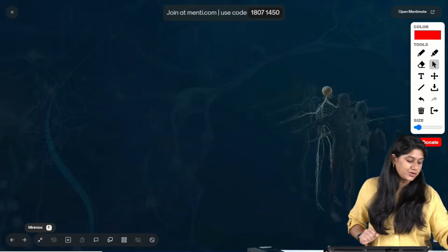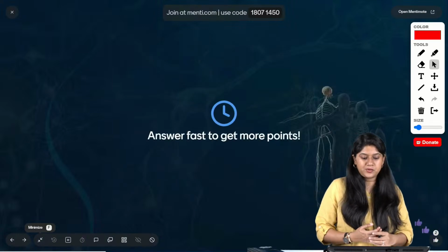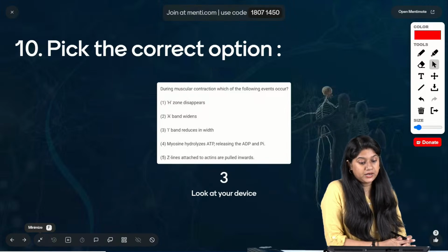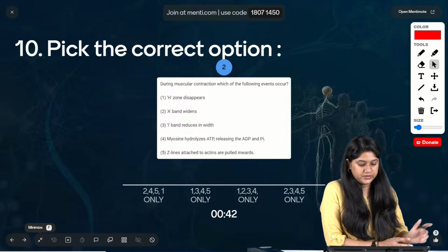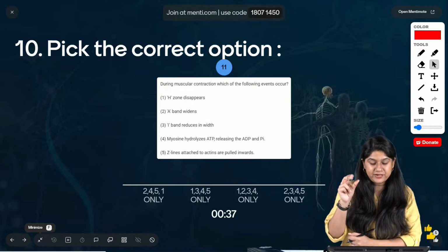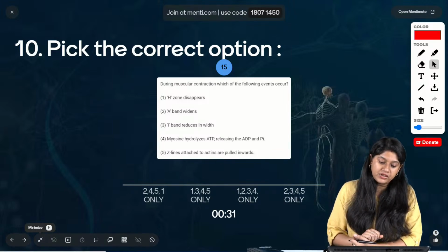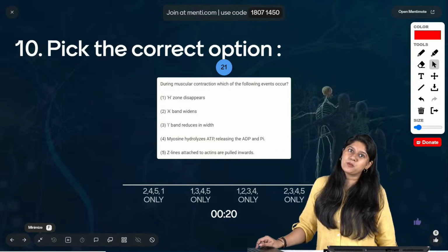चलिए next question everyone, last question from the chapter locomotion and movement. Pick the correct answer. During the muscular contraction, which of the following events occurred? Interesting everyone. H zone disappears, A bands widen, I band reduced in its width, then myosin hydrolyzes ATP, releasing the ADP and the phosphate ion, and Z line attached to the actin are pulled inwards. This is a full recap of your muscle contraction.